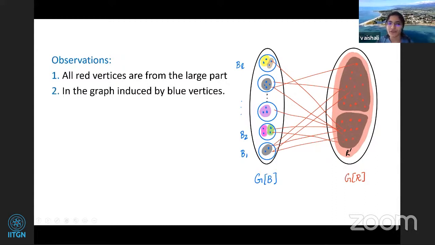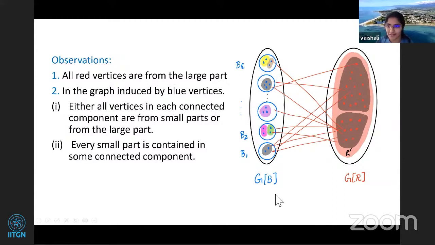Now, in the graph induced by the blue vertices, which is on the left side, G of B, look at the connected components. B1 is one connected component, B2 is one connected component, and so on. There are, say, L connected components, and L can be large. What did we prove before? Everything is either from the large part or from small parts. So B1 is from the large part, B2 has small parts, B3 has small parts, and BL minus 1 is a large part. Every connected component is either fully from large or fully from small.